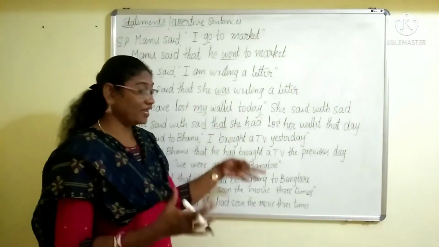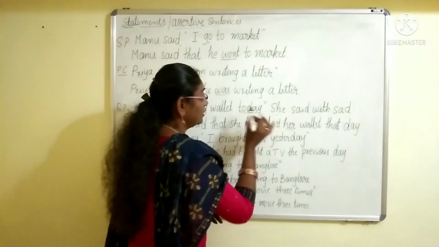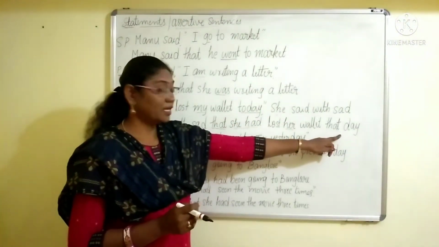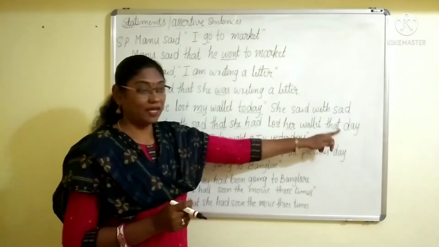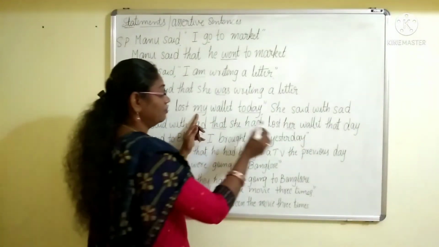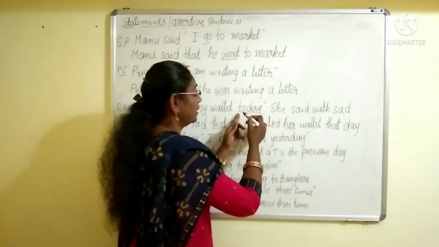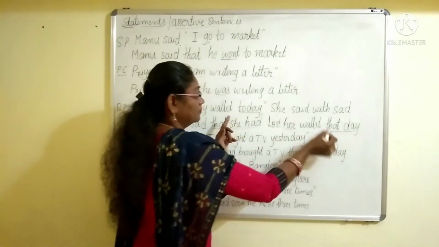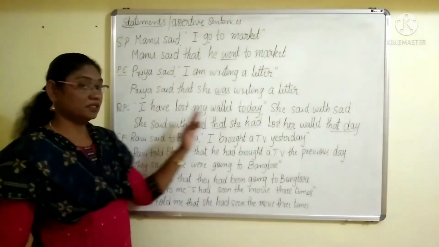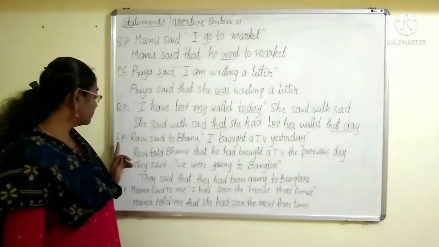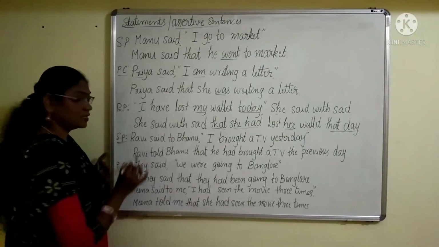My wallet today, and the time expressions have been changed. Today became that day. Okay. So my became her, then wallet as it is written, and today became that day. Okay, so these rules are to be followed. Next, simple past tense.